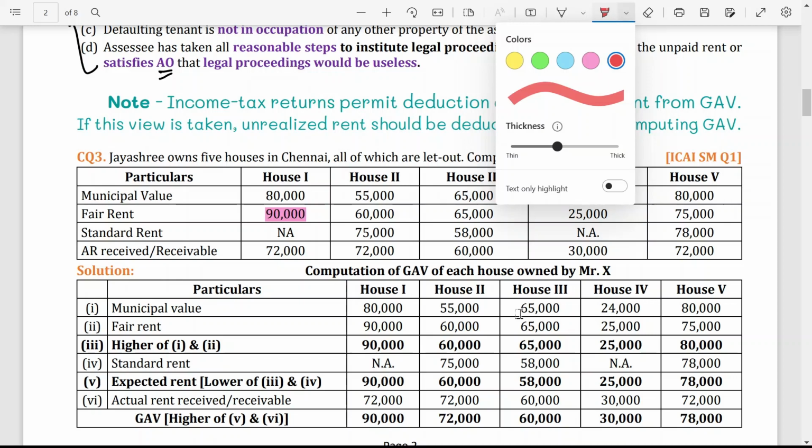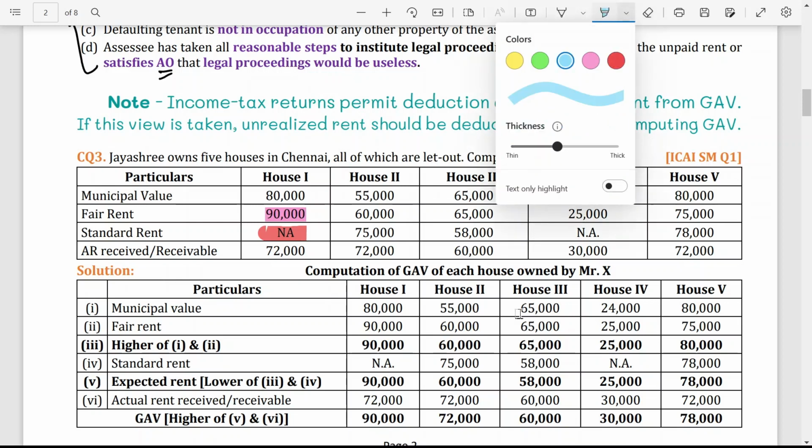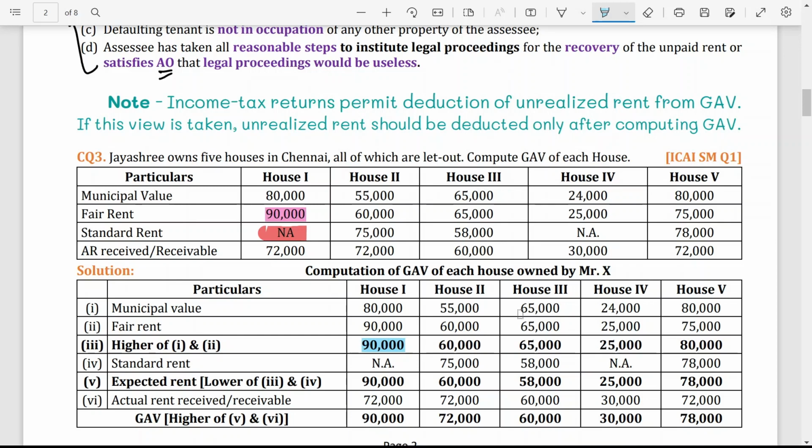But now you have to compare it with SR. It should not be more than SR. But here SR is not given, so not applicable. So what is your answer? 90,000, higher of 1 and 2. So 90,000 will become your answer in the first step. Now the second one, standard rent is not applicable.